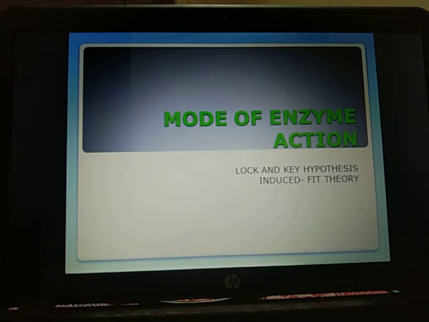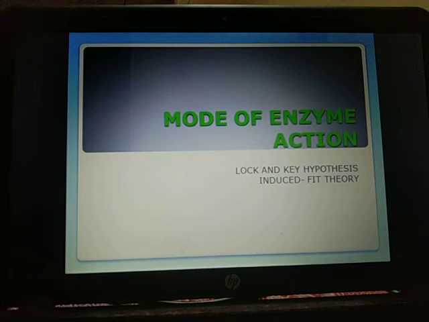However, the products are soon released and the freed enzyme is able to bind more substrate molecules. Thus, we see that chemical reactants do not cause any alteration in the composition or physiology of the enzyme. The same enzyme molecule can be used again and again. Hence, enzymes are required in very small concentration.